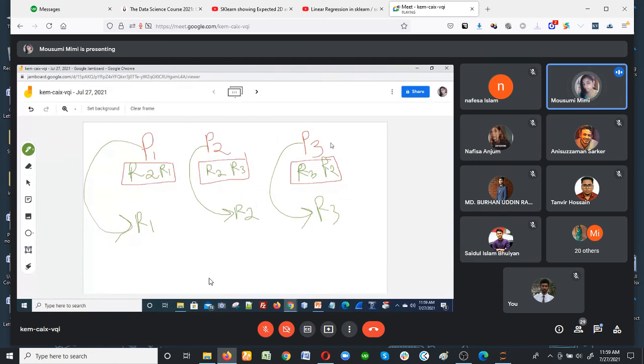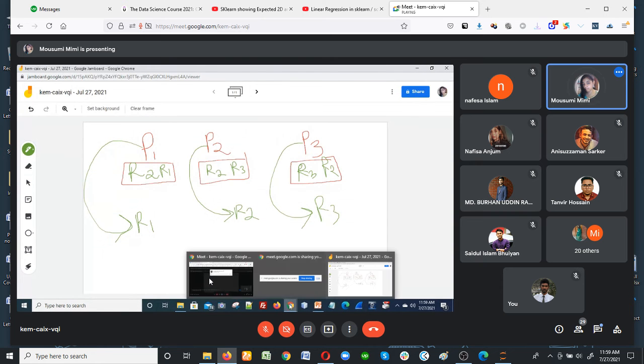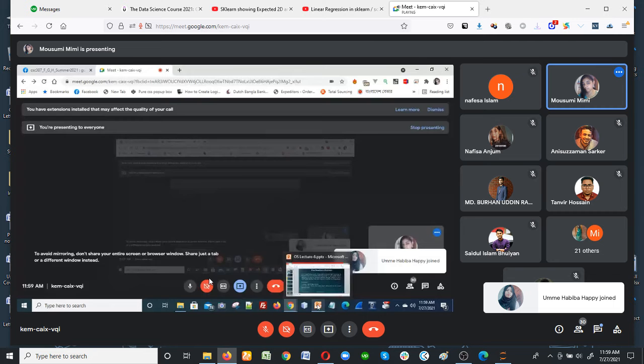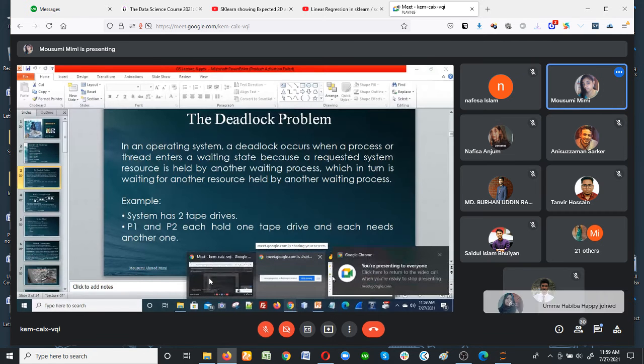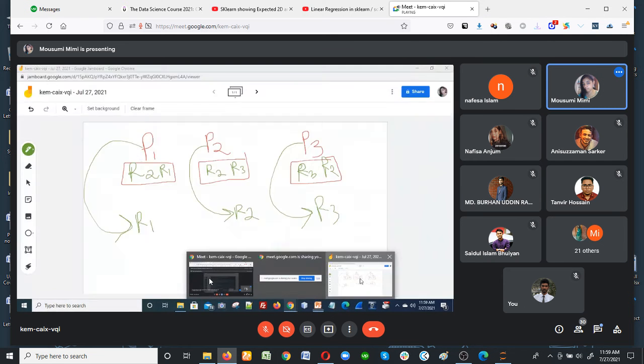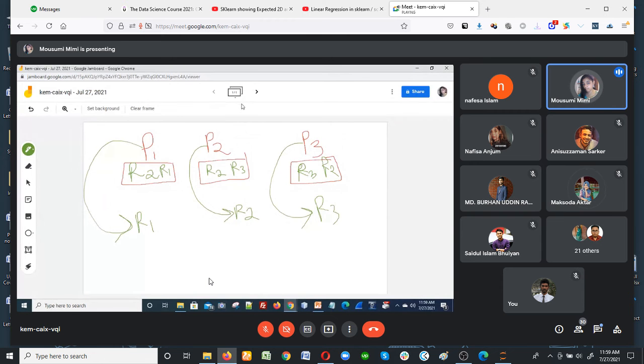We have three processes in the processor: process 1, process 2 and process 3. Now, process 1 needs resource 1 and resource 2 to run. Process 2 needs resource 2 and resource 3 to run. Process 3 needs resource 3, resource 2 and resource 1 to run.